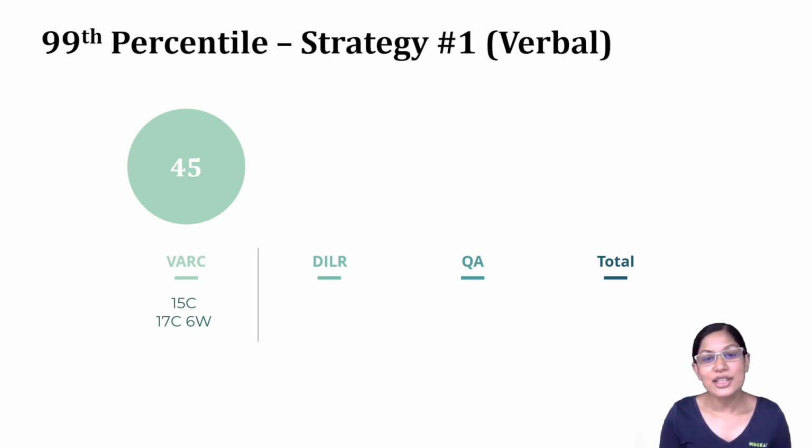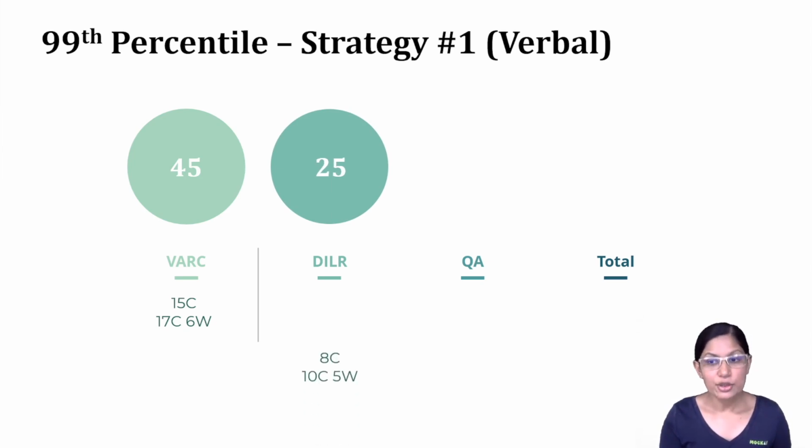Back to this. Now that we've got 45 marks in verbal, what should our aim be for DILR? So DILR you can look to get somewhere around 25 marks, right? So if you do 2 4-question cases, that's 8 questions in total. If you get them all right, 8 into 3, 24, that's pretty close to this 25 marks. Or if you do a 4-question and a 6-question case, then you can still get maybe 1 question wrong, or you can leave a question.